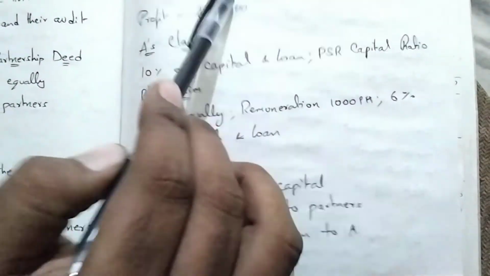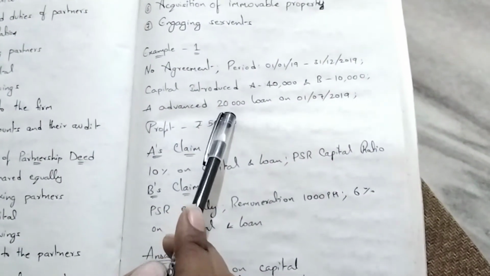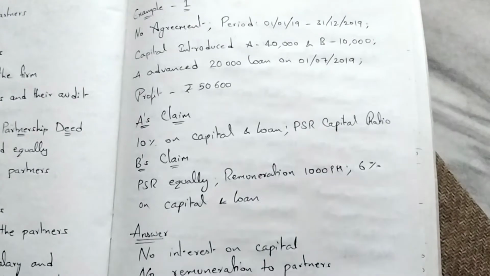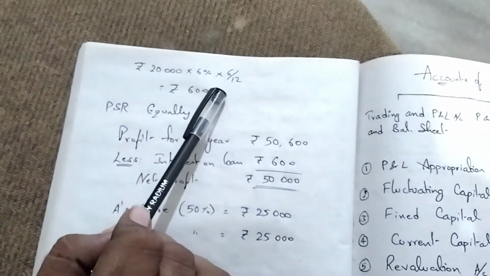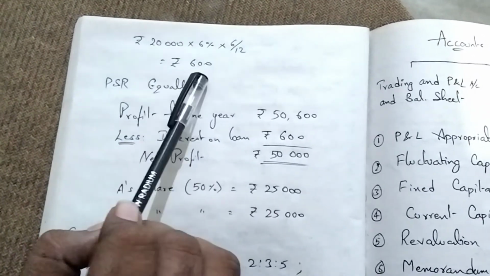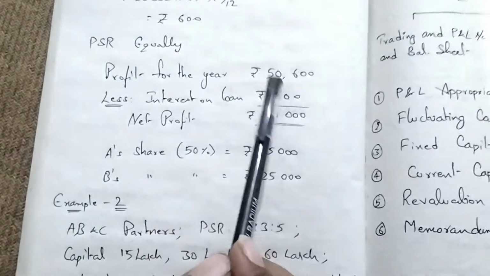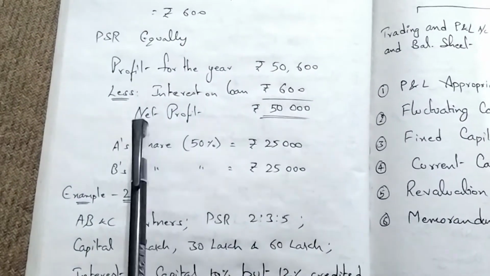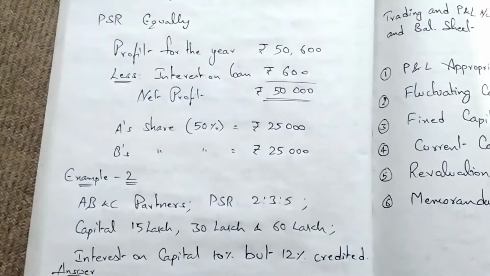Why? Because A only advanced 20,000. B hasn't given any loan to the firm, so only A can get 6% interest on loan. So 6% on 20,000 for 6 months, since he has given the loan on July 1st. That is 600. PSR is equal. What is the profit? 50,600 less interest on loan 600, and net profit is 50,000. A's share is 50%, 25,000, and 25,000 for B.